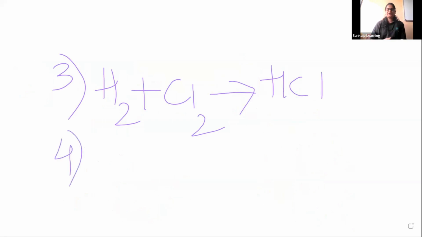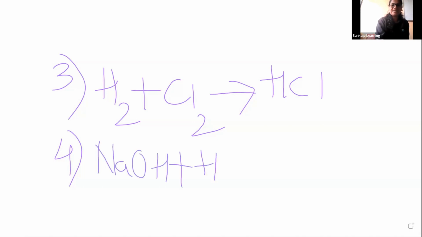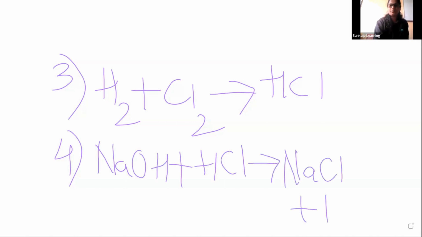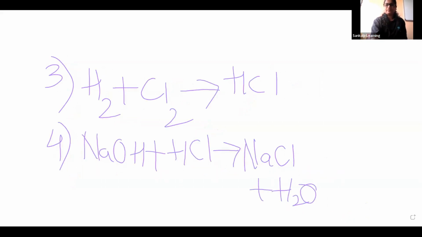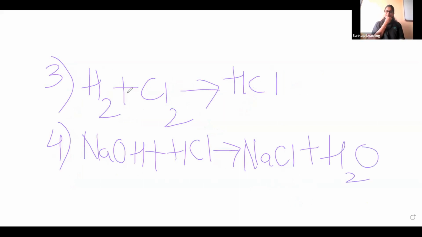Fourth example: NaOH, sodium hydroxide, plus HCl gives NaCl plus H2O.